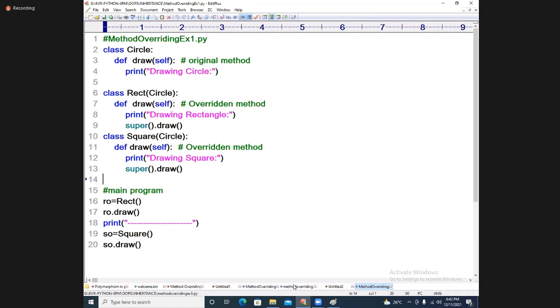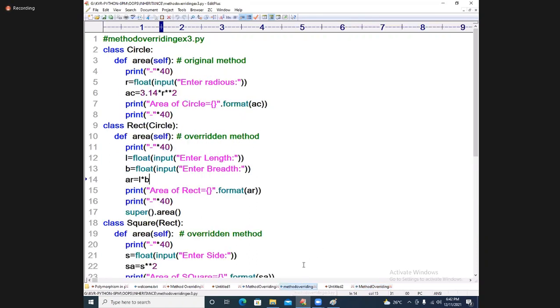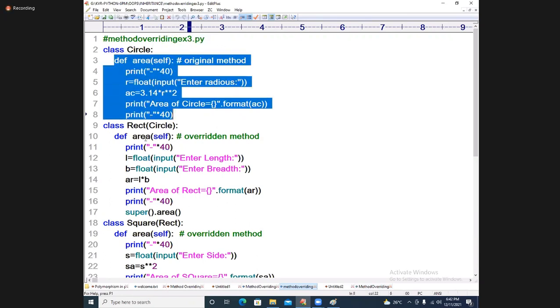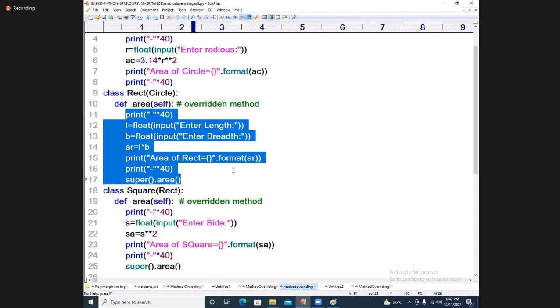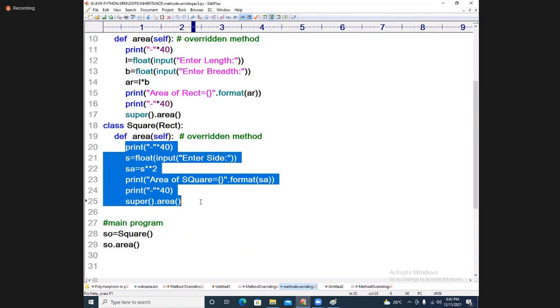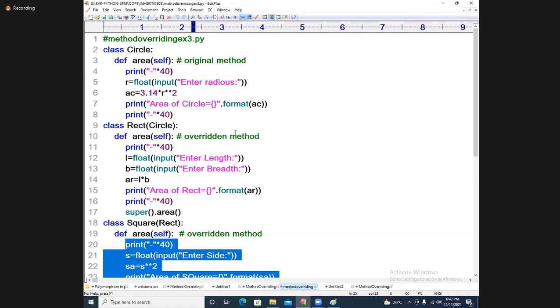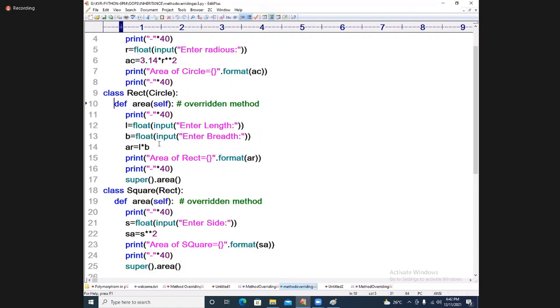One more thing: see method overriding example 3. The area method is available, and again the area method is available, and again. How many area methods do I actually have? Strictly speaking, only one area method is there. But how many area methods have we overridden? Two area methods.